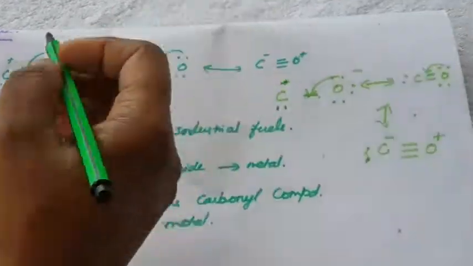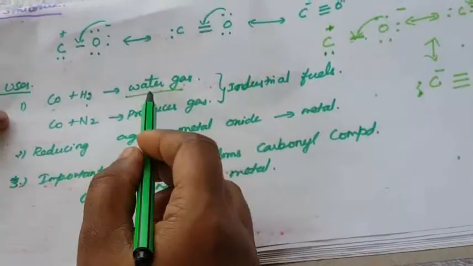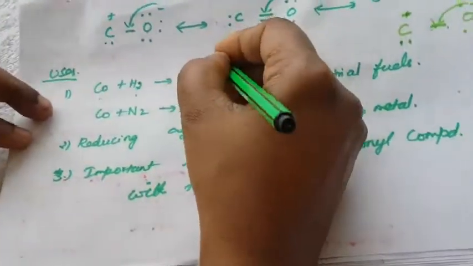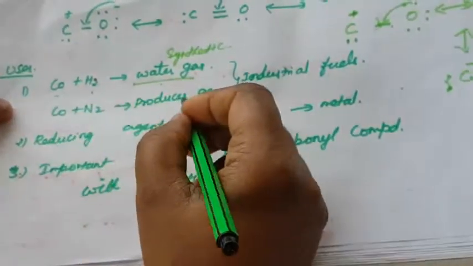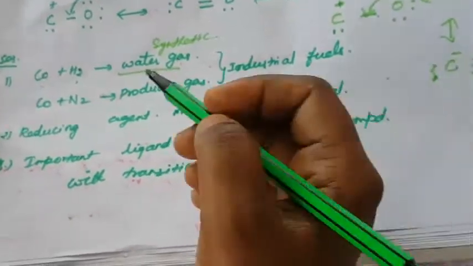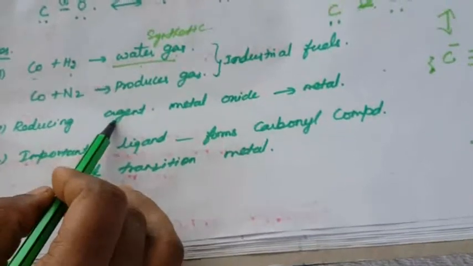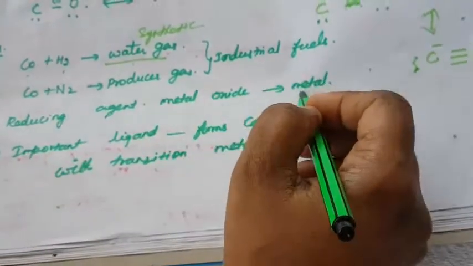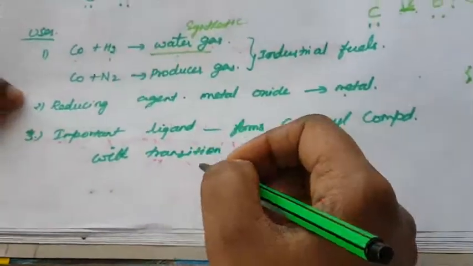Next, what are the uses? CO and H2, as I already told, is water gas or synthetic gas. CO and N2 is producer gas. These two gases are used as industrial fuel. Another use is as a reducing agent: carbon monoxide reduces metal oxide into metal. Another is that it is an important ligand and forms carbonyl compounds with transition metals.